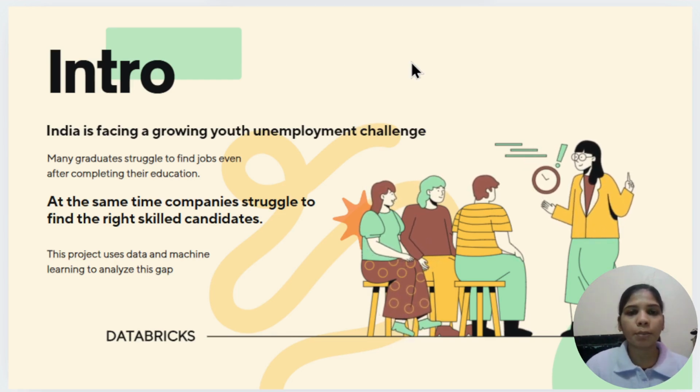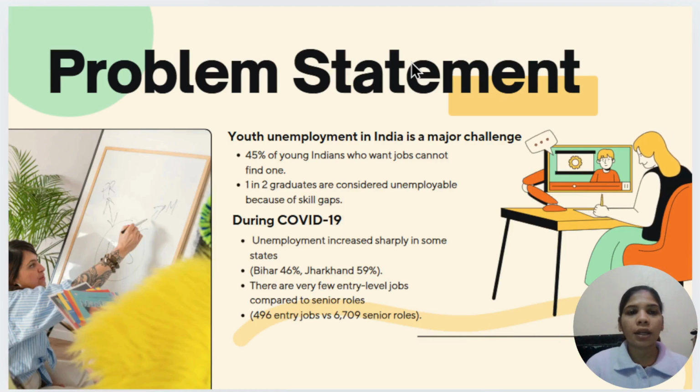So, the problem statement of my project is that India is facing a serious youth unemployment crisis. Nearly 45% of young job seekers are unable to find employment. Additionally, 1 in 2 graduates are considered unemployable due to skill mismatches between education and industry requirements. During the COVID-19 pandemic, unemployment spiked across several states. For instance, Bihar reached 46% and Jharkhand 59% in April 2020.